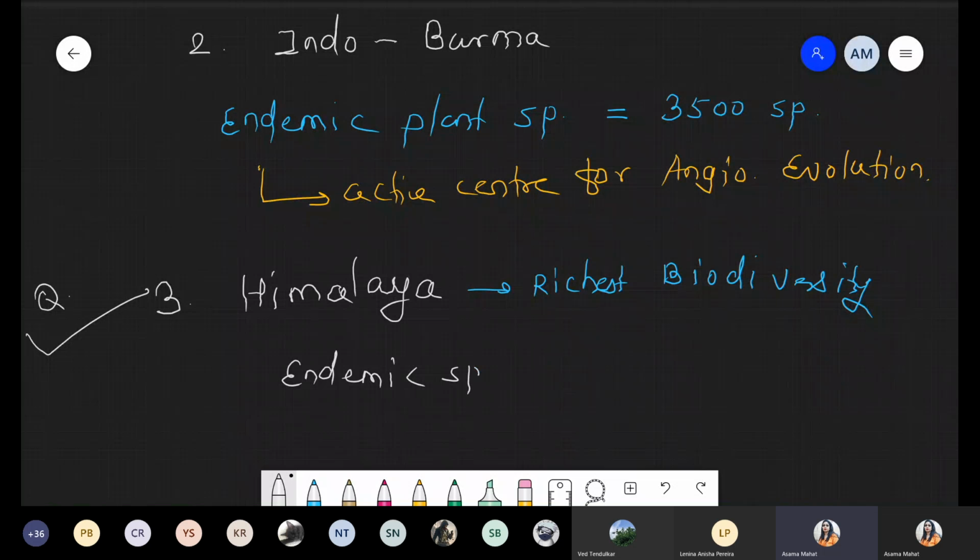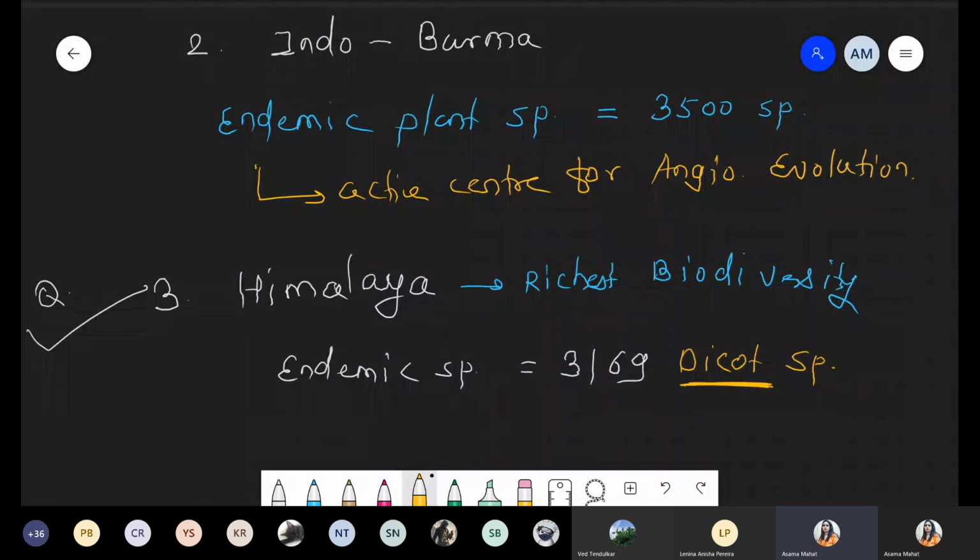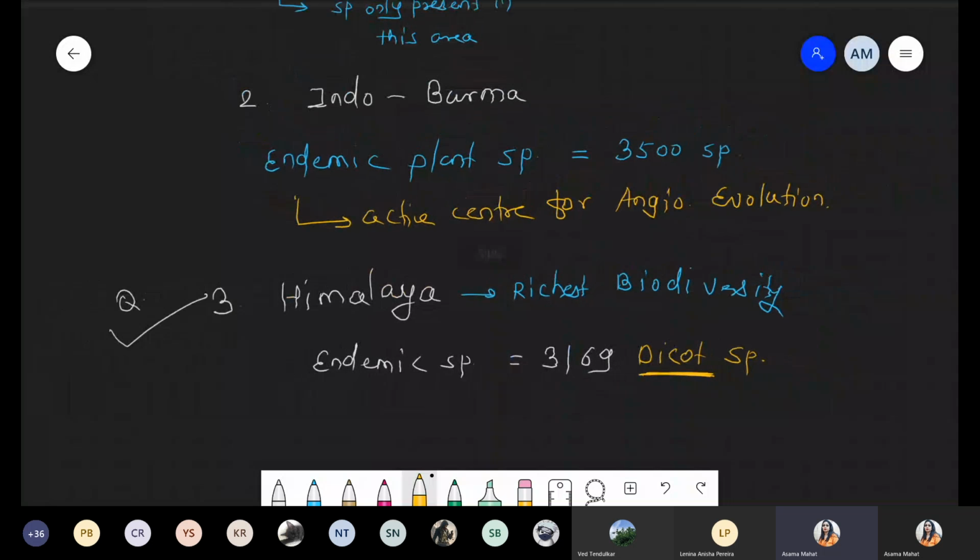So remember, 3,169 endemic species are there, but such endemic species are related to only and only dicot species. Definitely these are included into plant, but they represent a specific group, because dicot is a group.